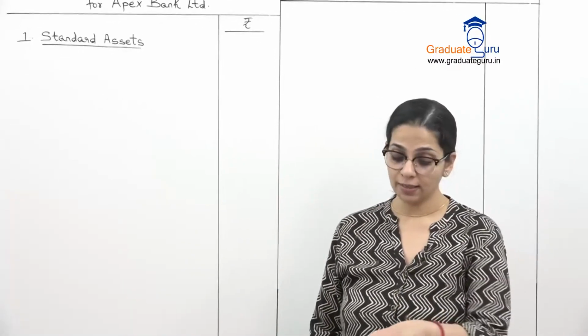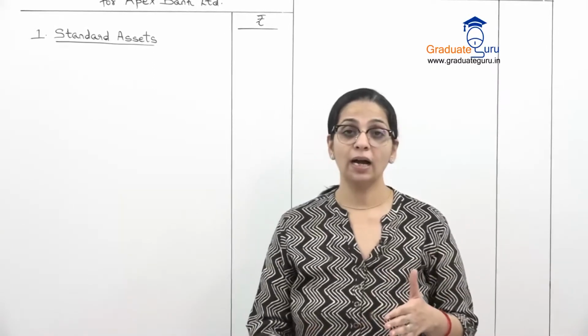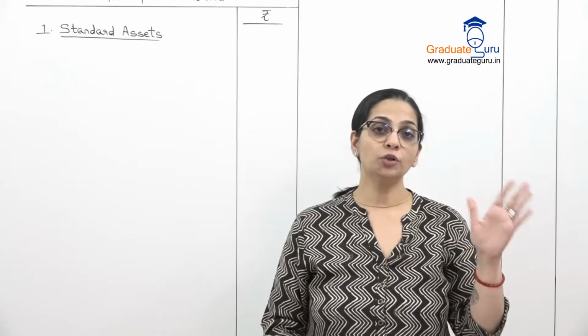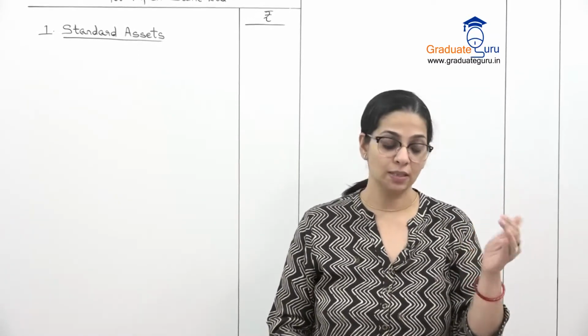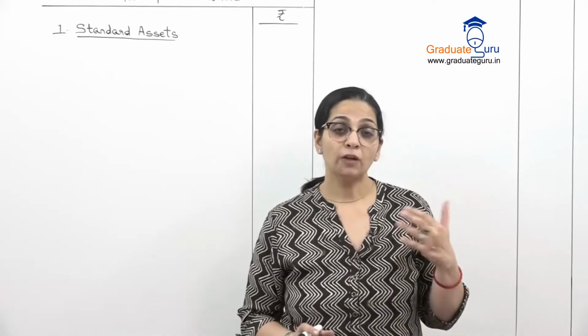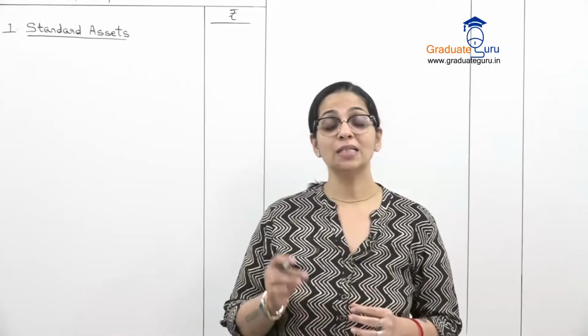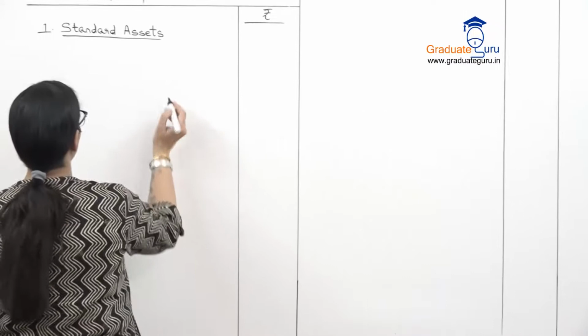So for standard asset, the total amount is 70,000, out of which they have said 40% is for SME. Now if you refer to your list of provisions, the first one was standard asset, and under that, if it is for agriculture or SME sector, then the provision rate is 0.25%. So first let us write down the SME sector.